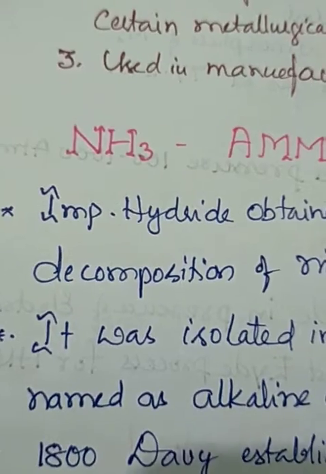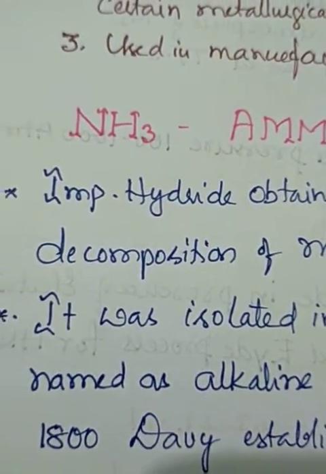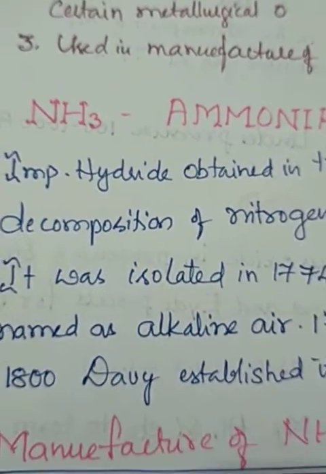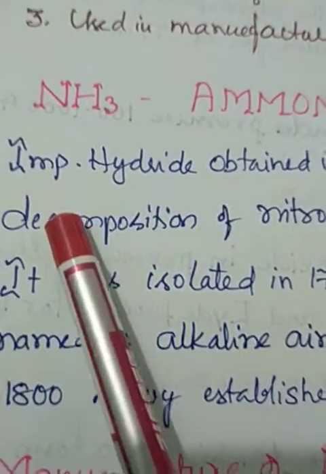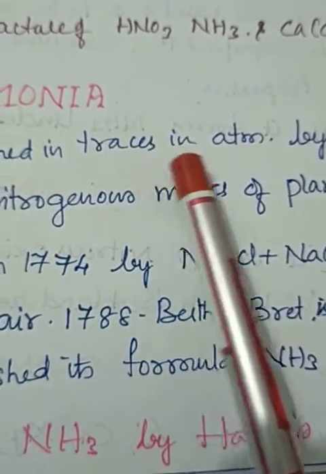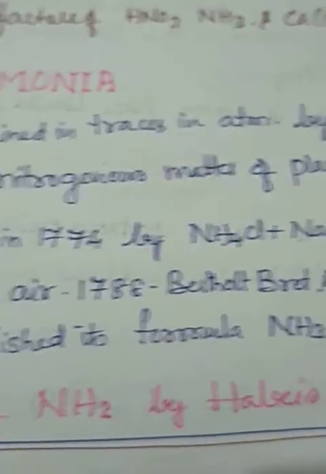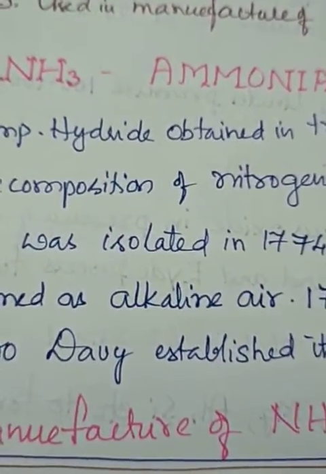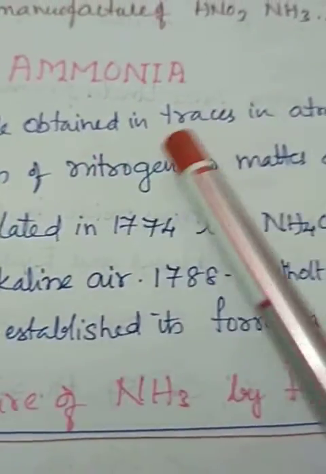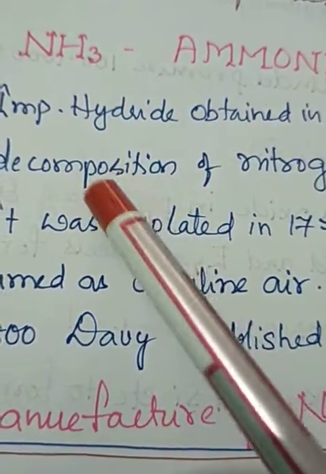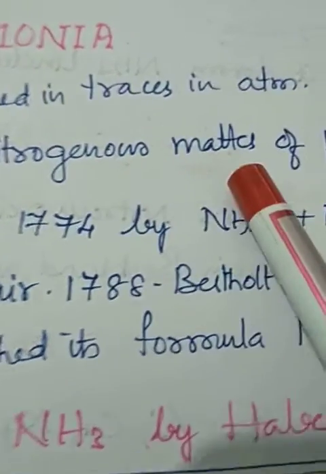Now, another compound of nitrogen. We know nitrogen reacts with hydrogen and forms ammonia. The formula of ammonia is NH3. So what is NH3? That's ammonia. It is an important hydride obtained as traces in the atmosphere by bacterial decomposition. Just to remember this: the hydride is obtained in traces in the atmosphere, from the bacterial decomposition of nitrogenous material of plants and animals.